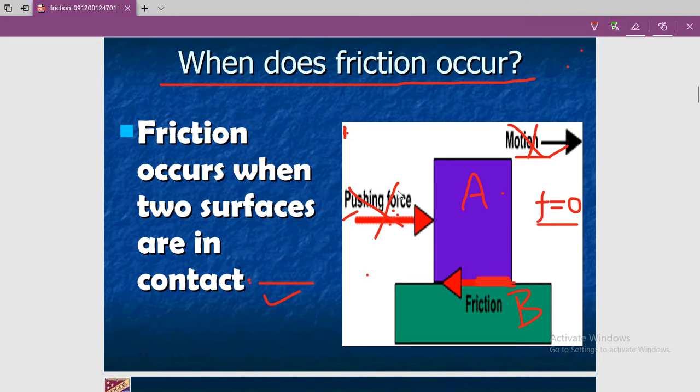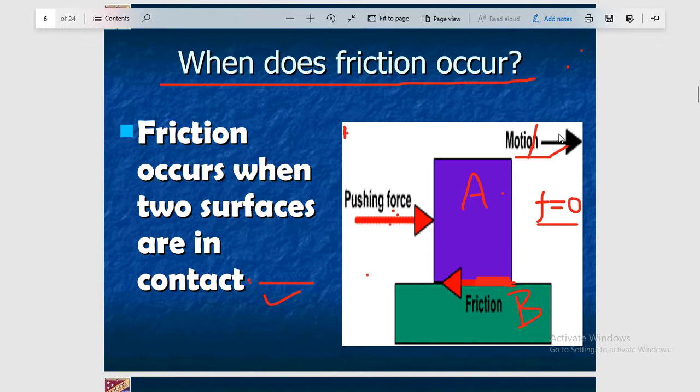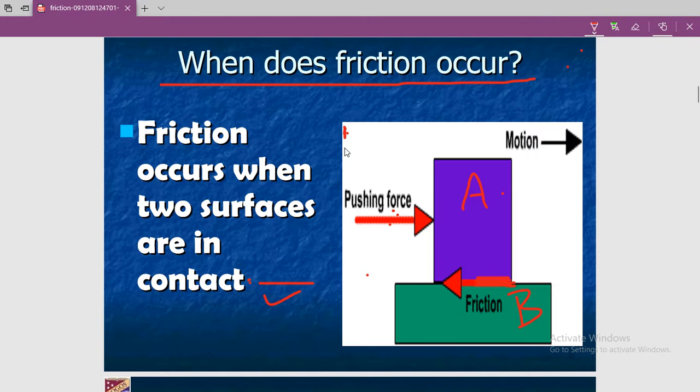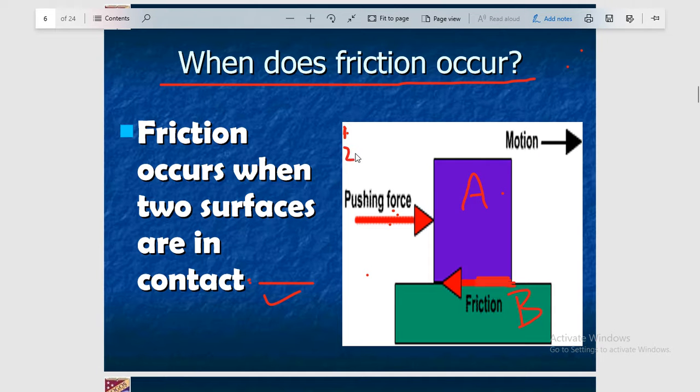So I am erasing these things because it will make you confused. So we have already discussed the first case. Now we are going to discuss the second case. So let's see what the second case is. Suppose force is applied here in the second case, but there is no motion. It may be possible because if the pushing force is not quite enough, the object A will not move on the surface of B. So there will be force but there is no motion.